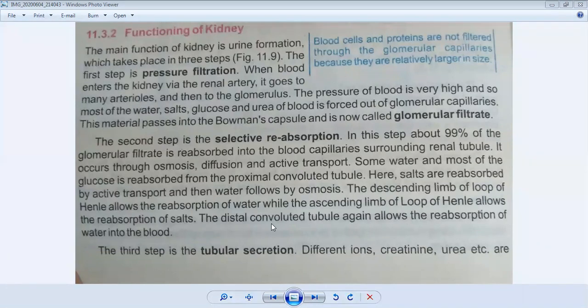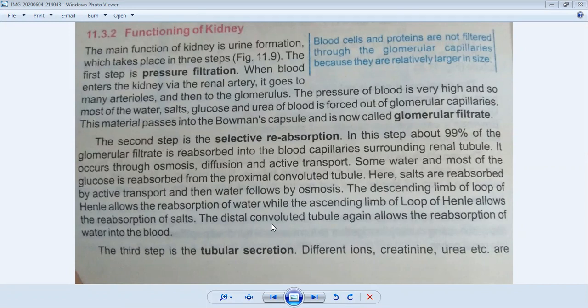Before starting this topic, I will recall your previous topic which we discussed in our previous lecture, the structure of kidney and the structure of nephron. We have studied that in the structure of kidney, nephron is very important. Approximately 10 lakh nephrons are in the kidney, and they do a very specific job in our kidney.